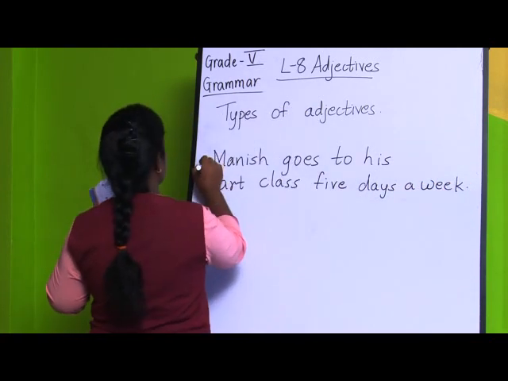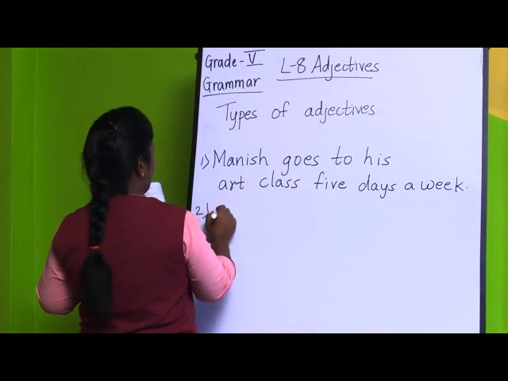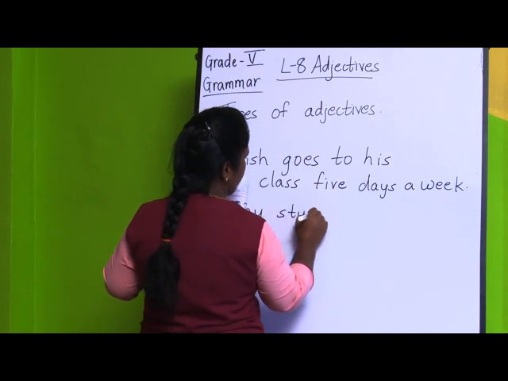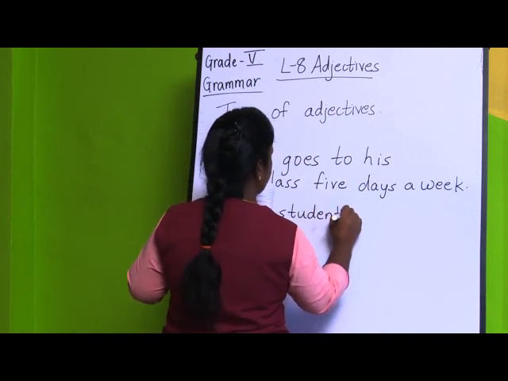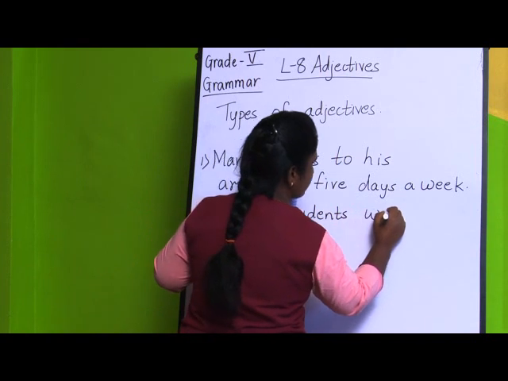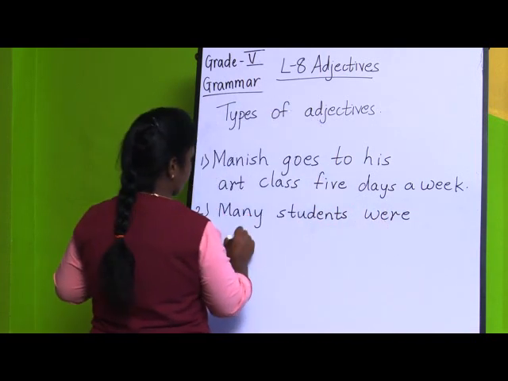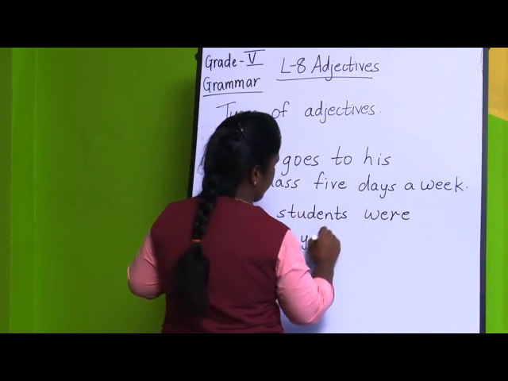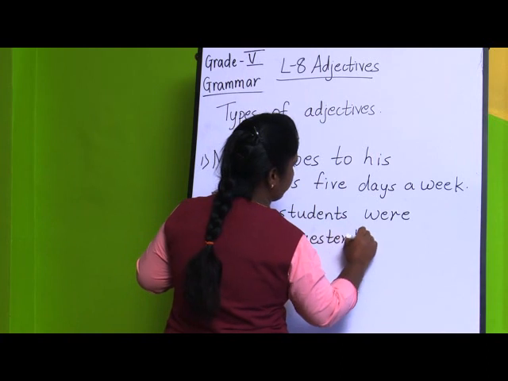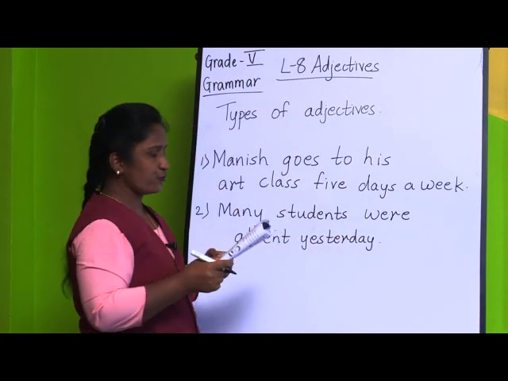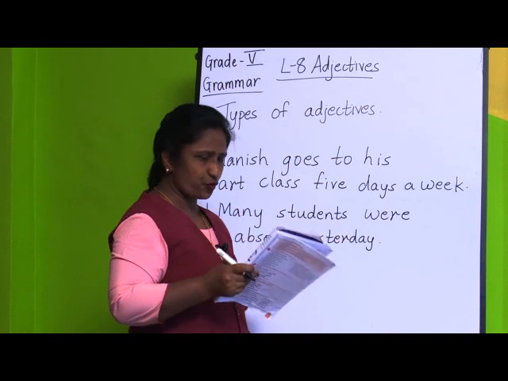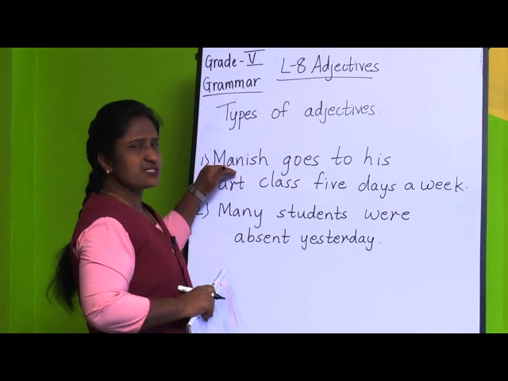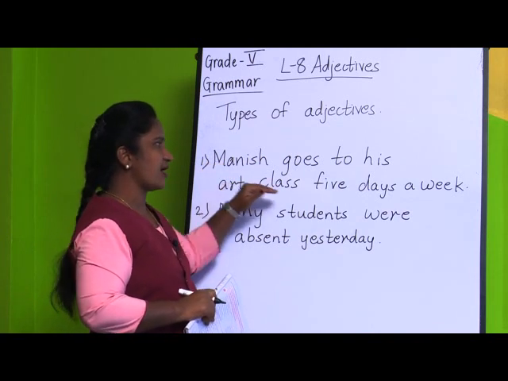And second sentence, many students were absent yesterday. So, if you see the first sentence, what they have told you, to underline the adjectives of quantity and circle the adjectives of number.